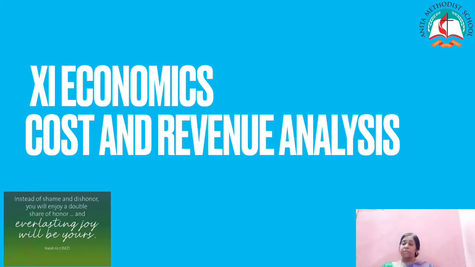Today's Bible verse will be Isaiah 61:7. Instead of shame and dishonor, you will enjoy a double share of honor. So, if you are facing shame and dishonor, our Savior gives us a promise that you shall have double inheritance or reward. God is able to lift you wherever you faced shame and dishonor. So, let us learn this Bible verse. Children, Isaiah 61:7. Instead of shame and dishonor, you will enjoy a double share of honor.